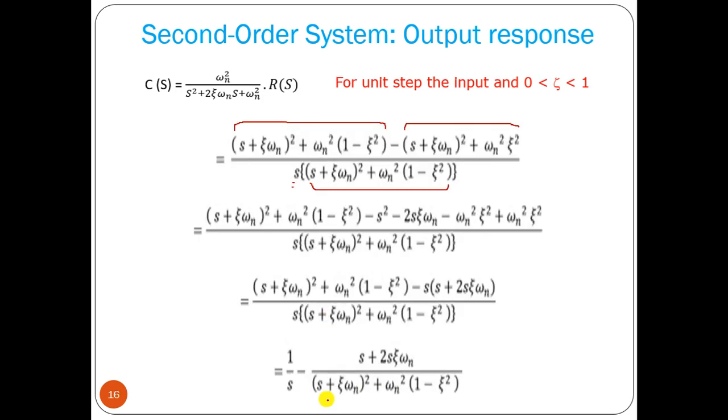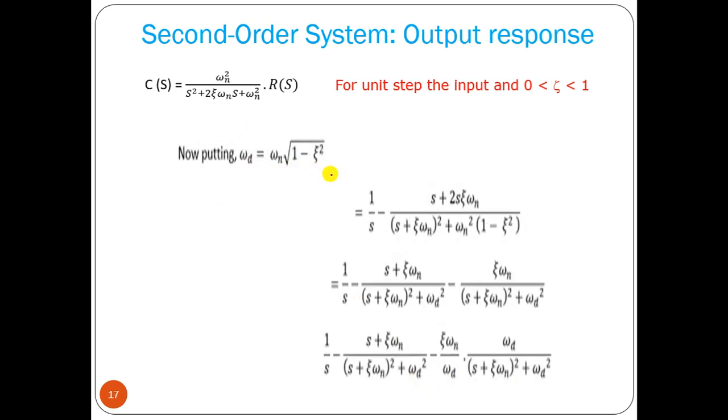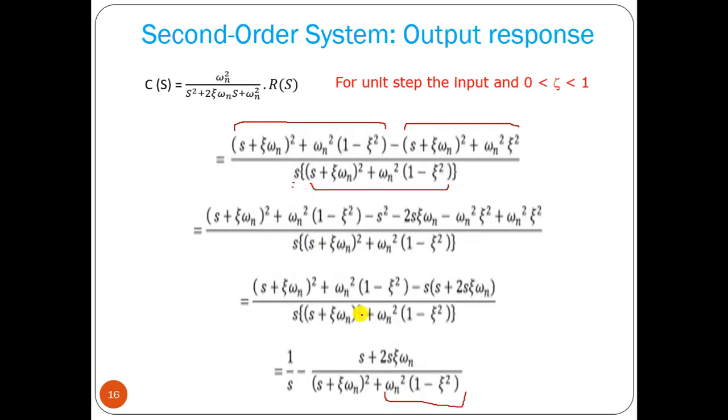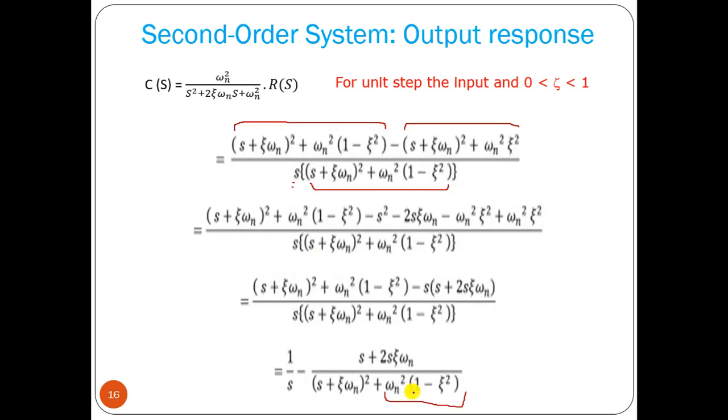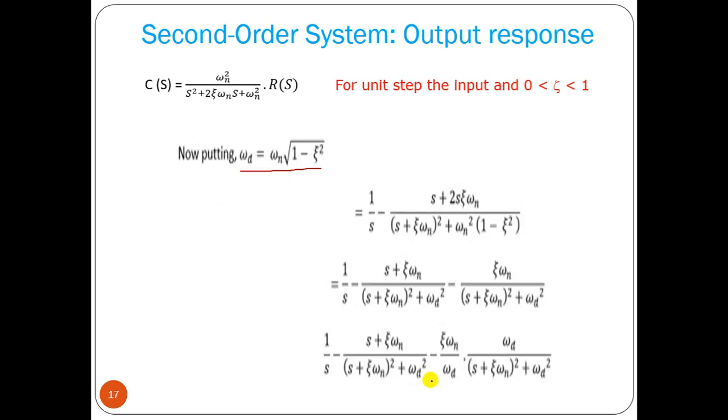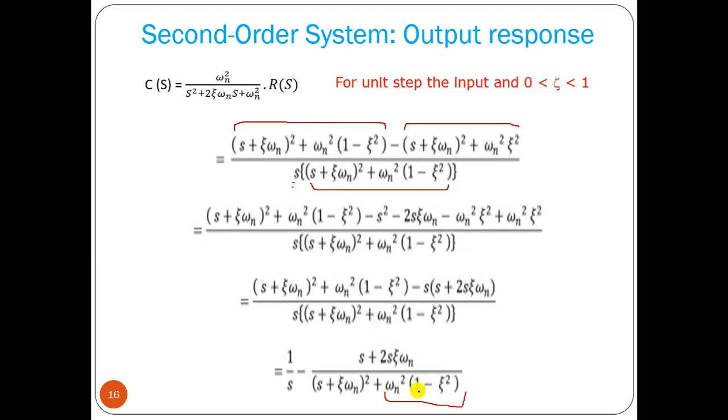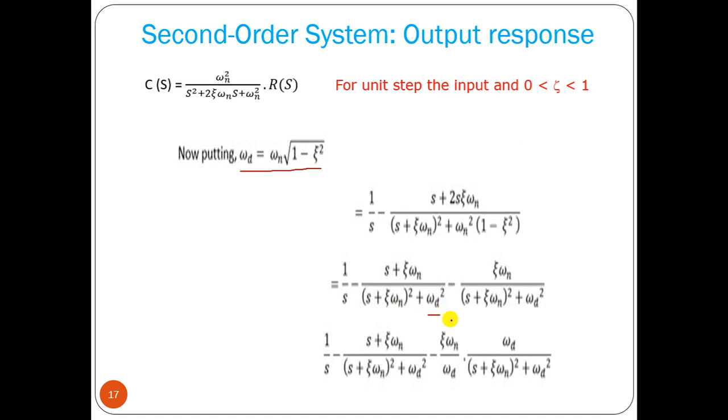Then this factor omega n square into 1 minus zeta square, we can assume as omega d. Okay, omega n root of 1 minus zeta square equal to omega d, then this factor will become omega d square. Okay, so that's why we write omega d square here. So now, using the partial fraction method, we can find out these two terms. Okay, we can separate these two terms.